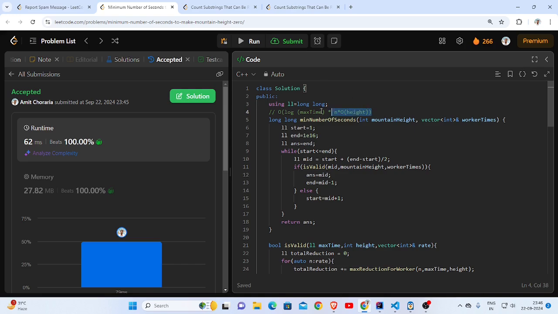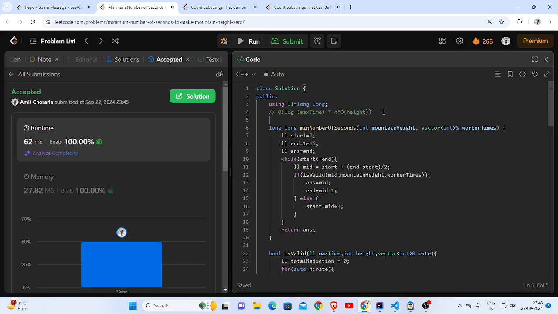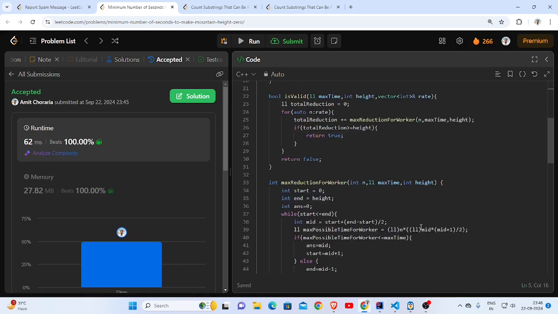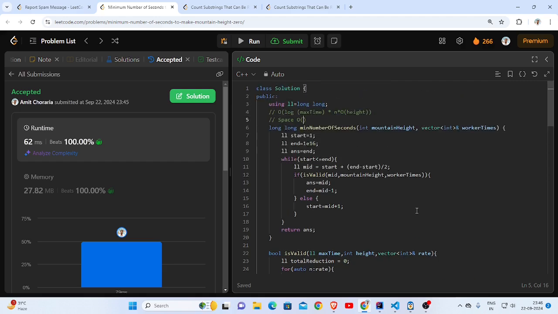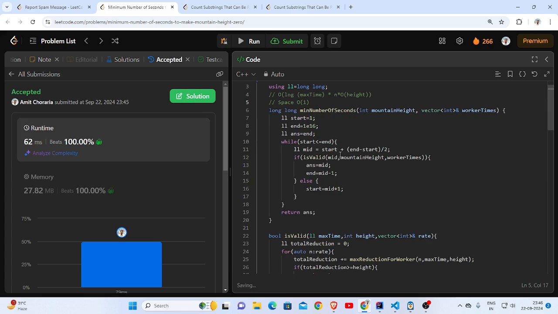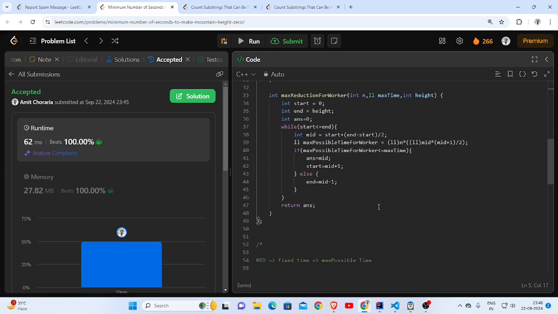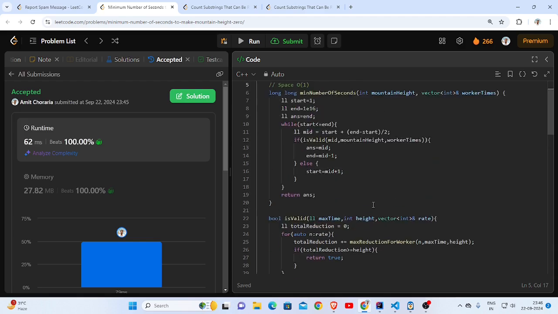Alright, so this is the whole overall time complexity, and space complexity will be, I guess, O of 1. Yeah, O of 1.